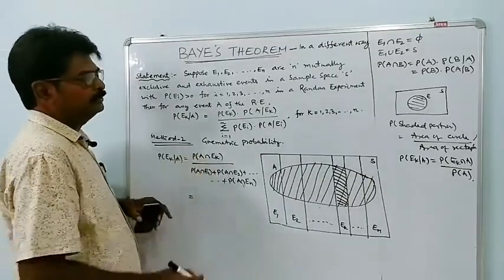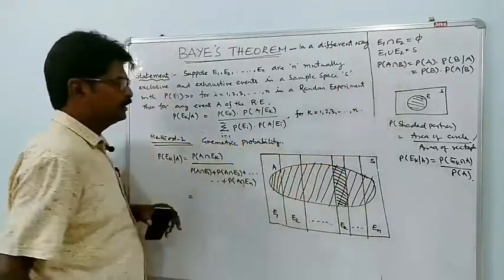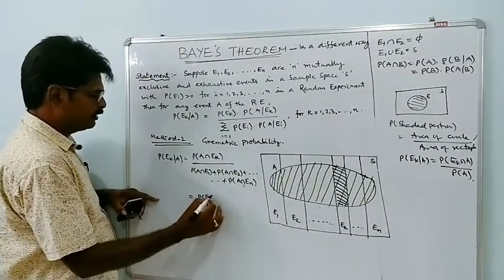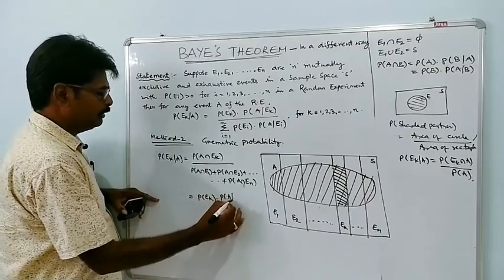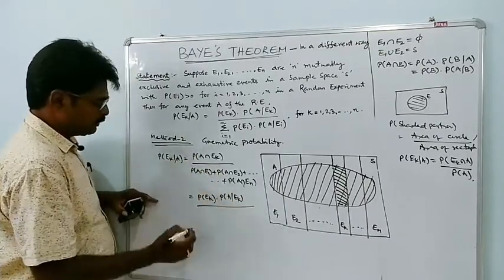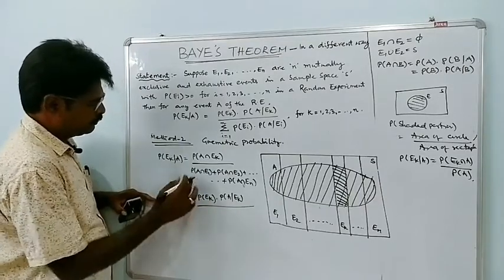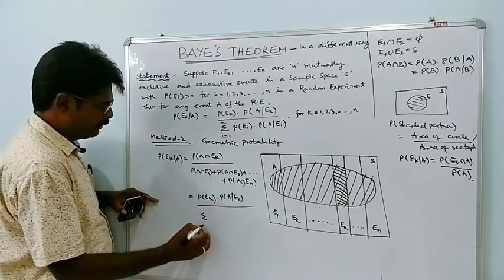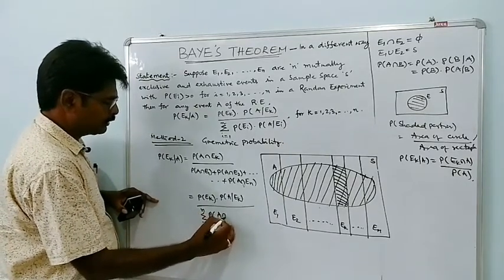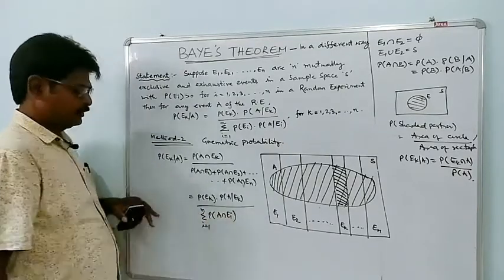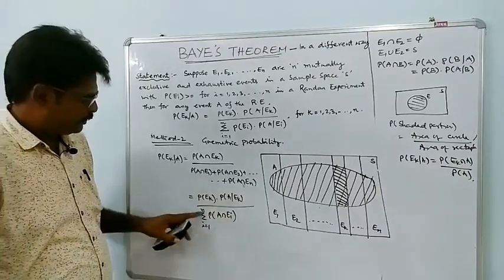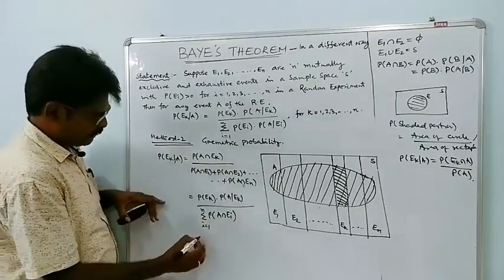So according to this multiplication theorem, it can be written as P of Ek into P of A given Ek, whole by this one, which can be written in sigma form: sigma i is equal to 1 to n P of A intersection Ei.